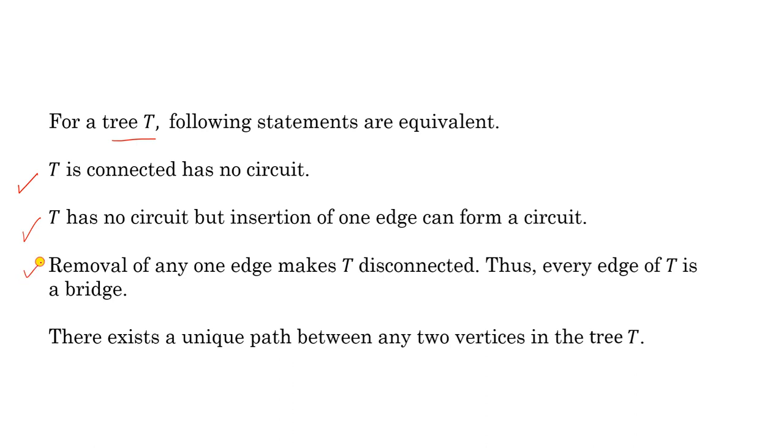Removal of any one edge from T will make the graph disconnected, because two components will be there. So you can say every edge of T is a bridge. There exists a unique path between any two vertices in a tree. We have already proved this in the theorem. So these are equivalent statements for a tree.